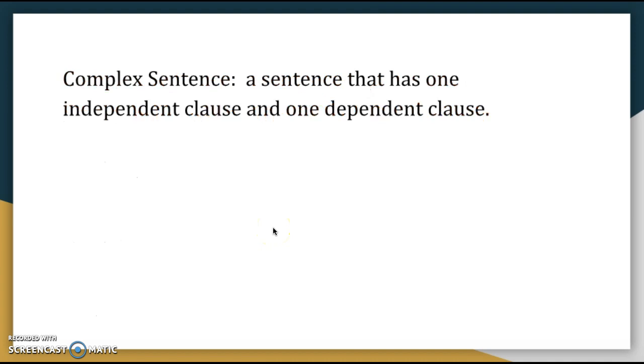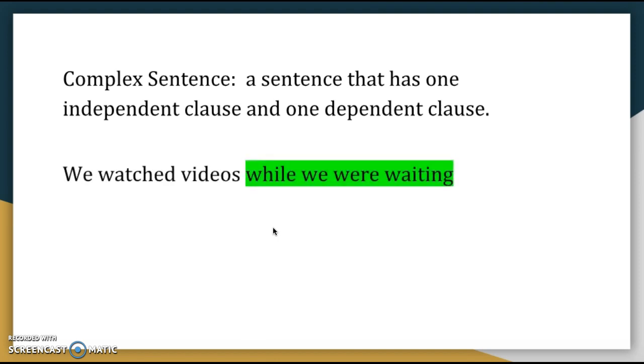A complex sentence is a sentence that has one independent clause and one dependent clause. So, we watched videos while we were waiting. The green part is our dependent clause, or our adverb clause. We watched videos is independent. While we were waiting is our dependent clause. We put them together, we have a complex sentence.